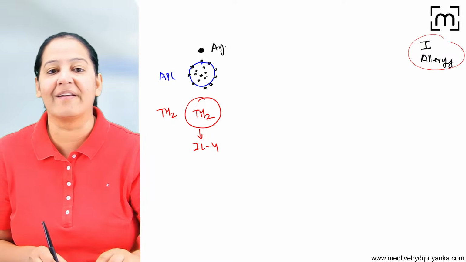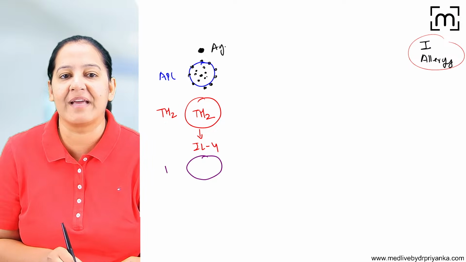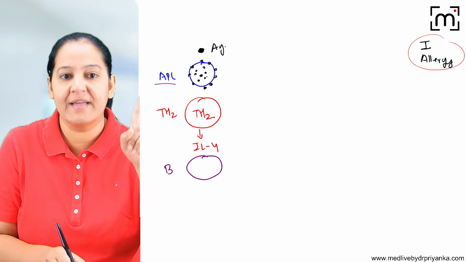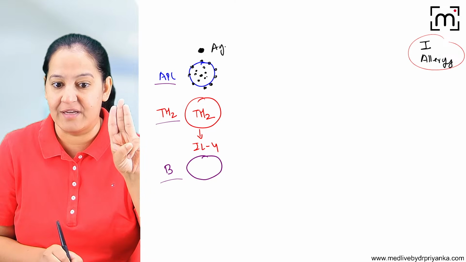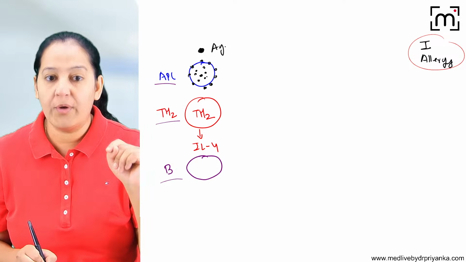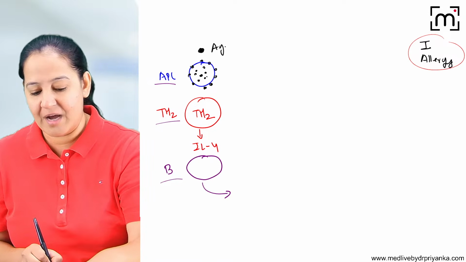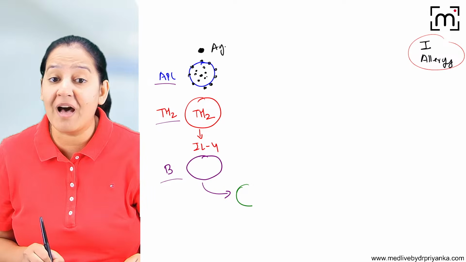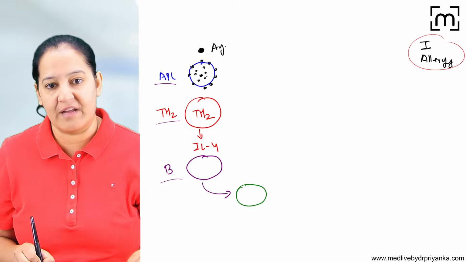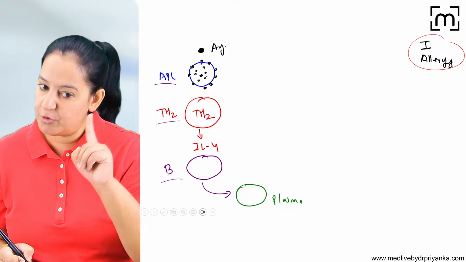The third cell here is a B lymphocyte. It will activate the B lymphocyte. This is the B lymphocyte. Let me write. So first was APC, then helper Th2, then B lymphocyte. B lymphocyte gets activated on receiving the signal from interleukin 4. On activating, B lymphocyte converts into the fourth cell. The fourth cell coming here is the plasma cell. We all know B lymphocyte converts into plasma cell. So this is the plasma cell which is formed.